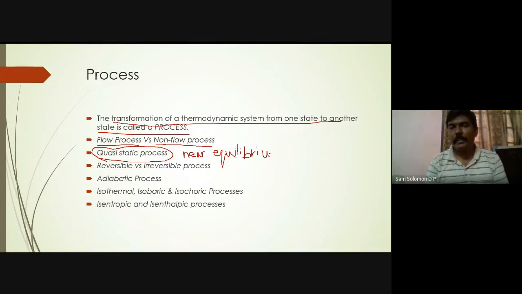If you keep on writing like this, then all the time will go. So it's a near equilibrium process. What is a near equilibrium process?